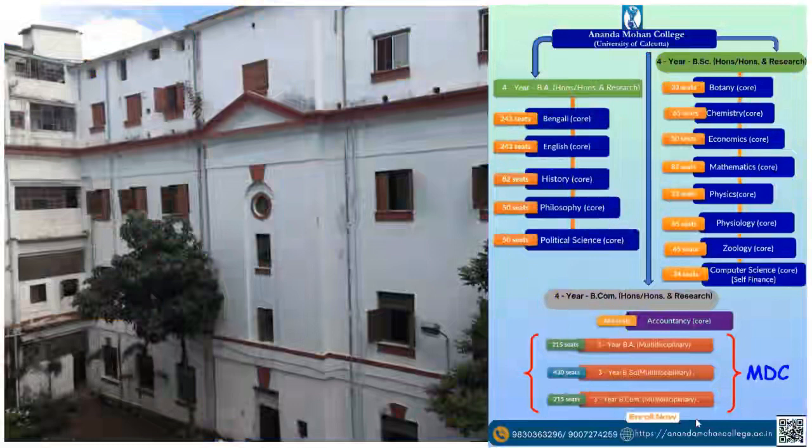These are the seat matrix. And in BSc courses, there are Botany, Chemistry, Economics, Mathematics, Physics, Physiology, Zoology, Computer Science. This is a self-financing course. Accountancy Honors is a BCom course, that is a 4-year honors course. There are 3 MDC courses, that is multidisciplinary courses, BA, BSc and BCom.